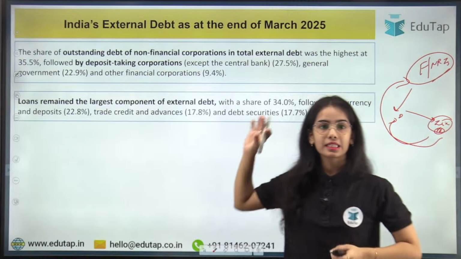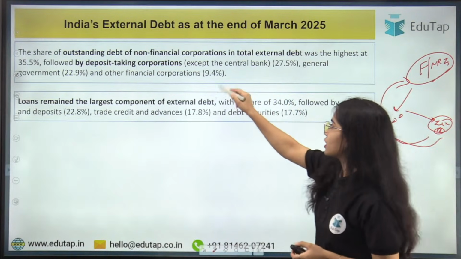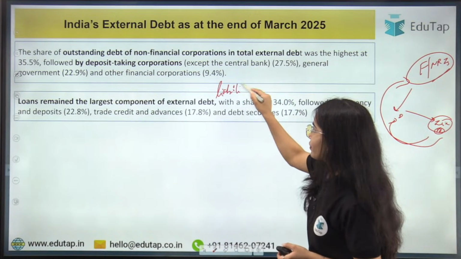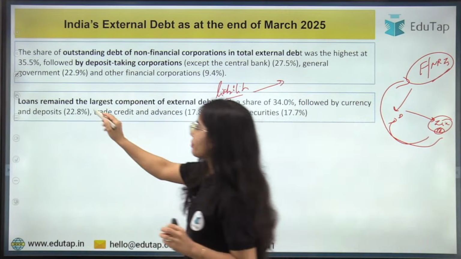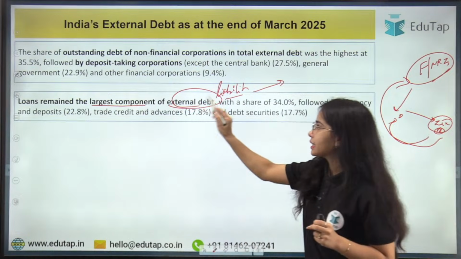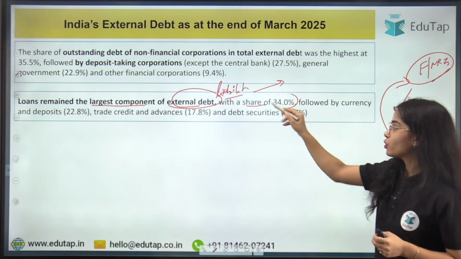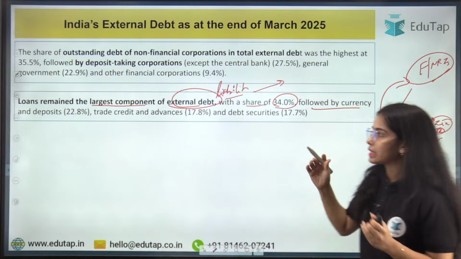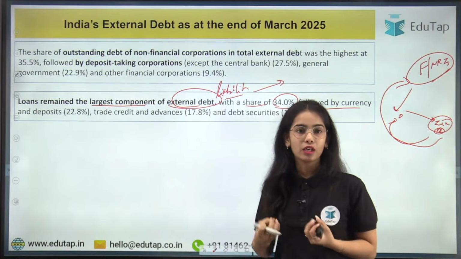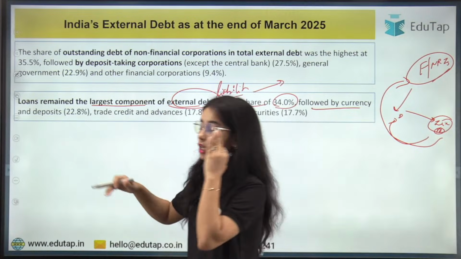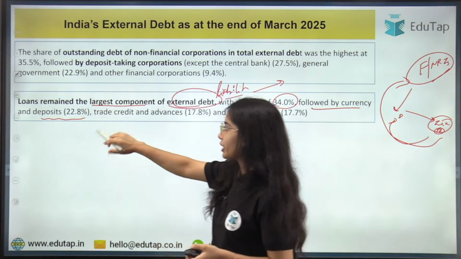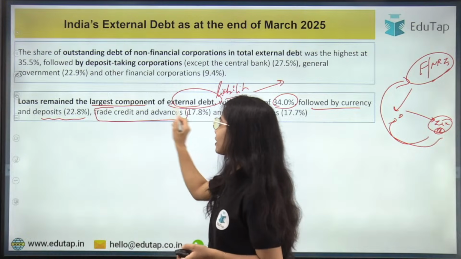So you can understand that this is also a liability. We have taken the money, but we have to return it whenever the depositors demand. So loans remain the largest component of the external debt, the external liability, with a share of 34.0%, followed by the currency and deposits that we have taken from the non-resident Indians, from the NRIs, from the foreigners. After that, this component comes, and then the trade credit and advances.